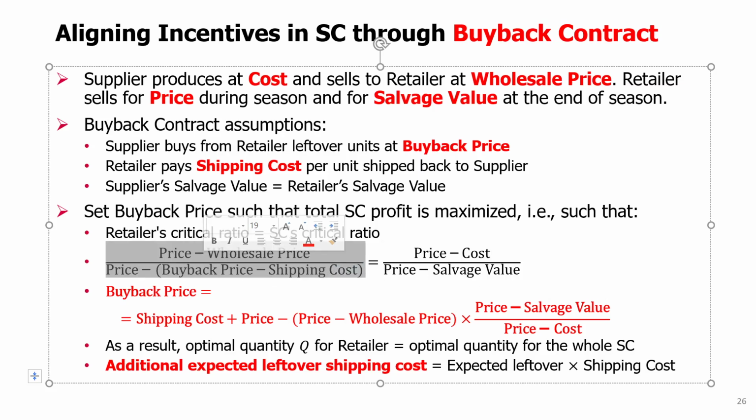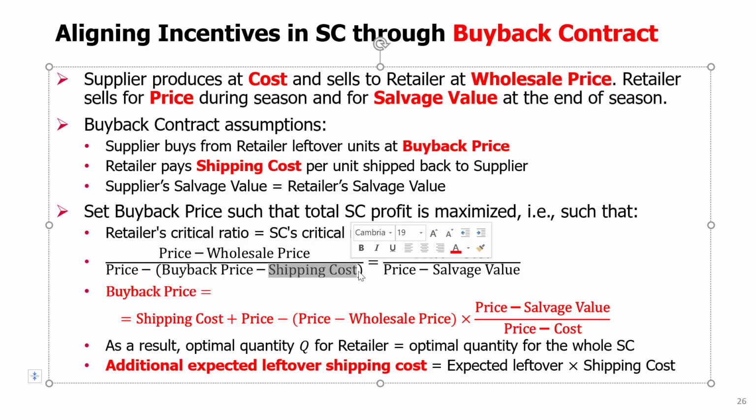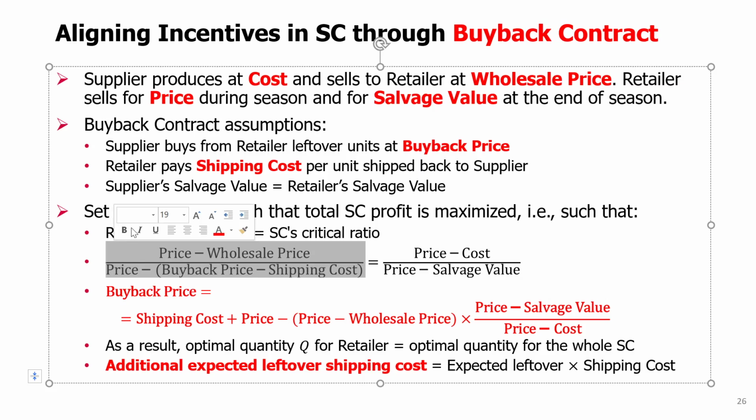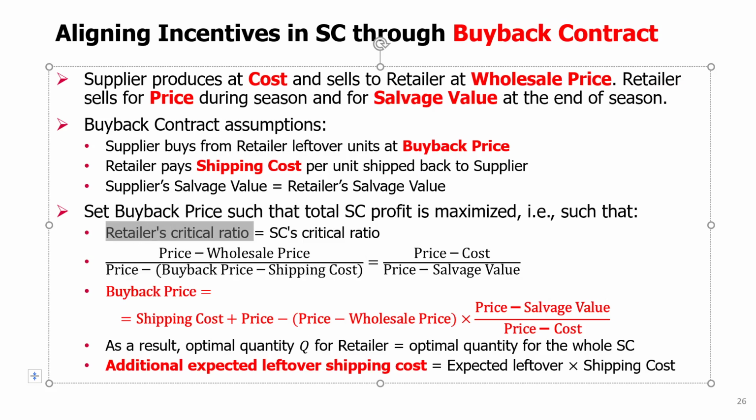Well, for the retailer, it's the same formula, except that the retailer buys at the wholesale price, not at cost. So the retailer also has a different salvage value here. And as I said, this salvage value for the retailer is buyback price minus shipping cost, right? So remember this formula, that the left side is just the retailer's critical ratio, and this right part is the supply chain's critical ratio. So to make them equal, we can adjust the new concept, the buyback price, to make this equality satisfied for any given price, cost, salvage value, and for any assumed wholesale price here in the left side.